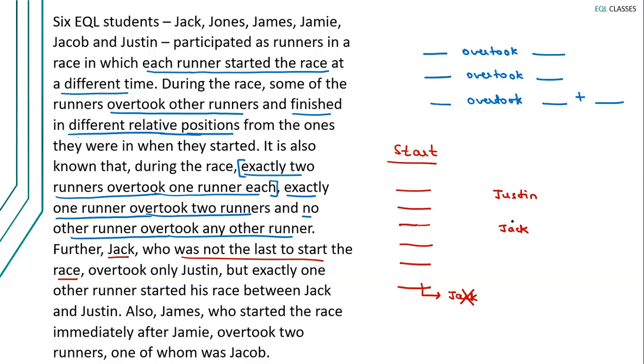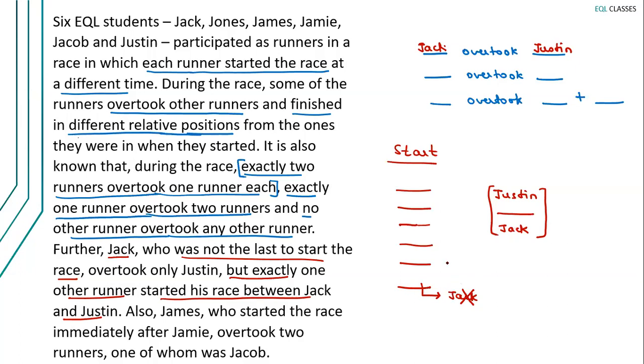So we get one of the 2 people who overtook exactly 1 person: Jack overtook Justin. But exactly 1 other runner started his race between Jack and Justin. So between Jack and Justin there is 1 person who started the race. We're looking for this combination: Justin, blank, Jack.